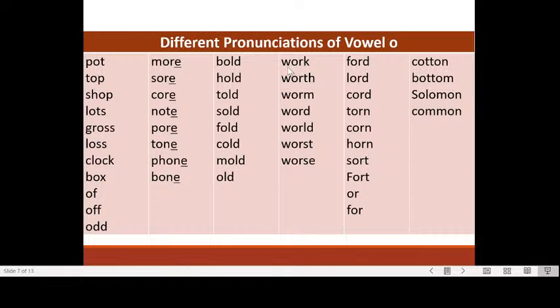Okay, but here, work, worth, worm, word, world, worst, and worse. Okay, how about if the word has two O's or three, like here? Cotton, button, Solomon, and common.